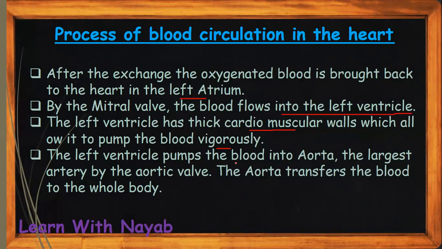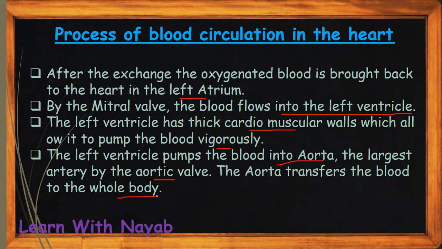The left ventricle pumps the blood into the aorta. The aorta is the largest artery. After the left ventricle receives the blood, it pumps the blood into the aorta, which is present at the upper right part of the heart, through the aortic valve. The aorta is the largest artery, which divides into many arteries that transport the blood to the whole body.